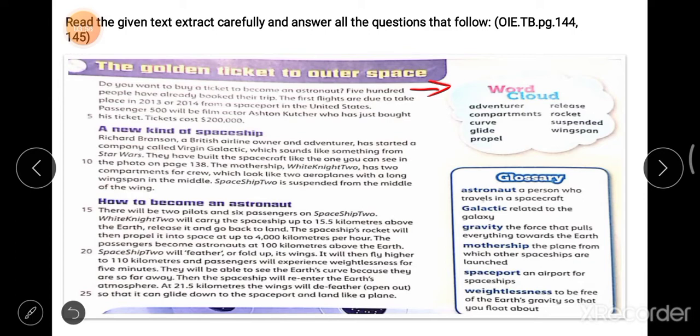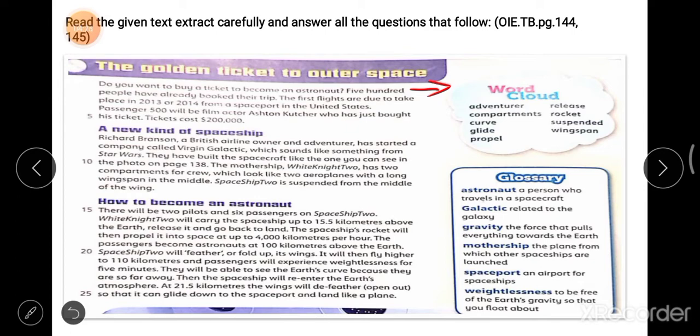The first flights are due to take place in 2013 or 2014 from a spaceport in the United States. That happened in the United States, from the spaceport. It's like an airport, a spaceport would also be like an airport.